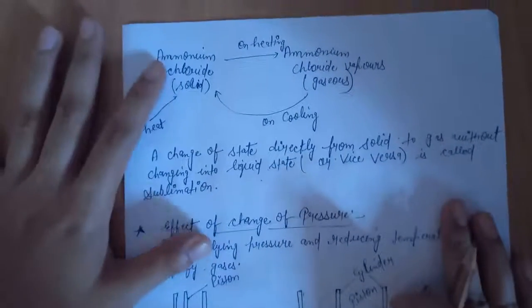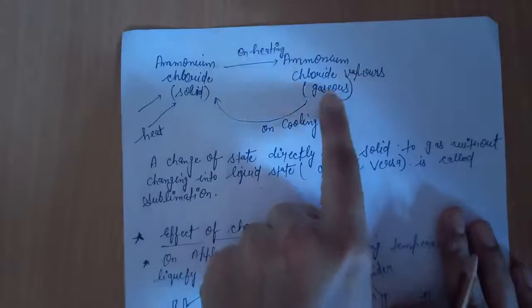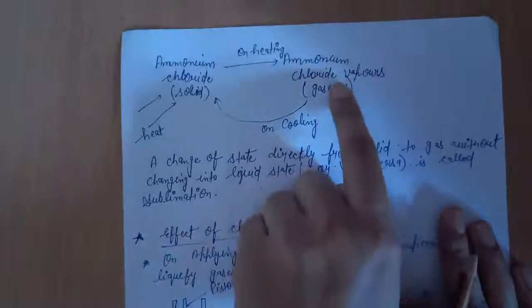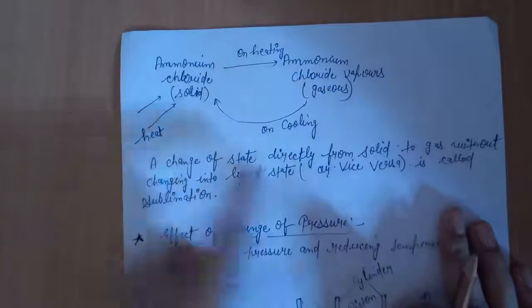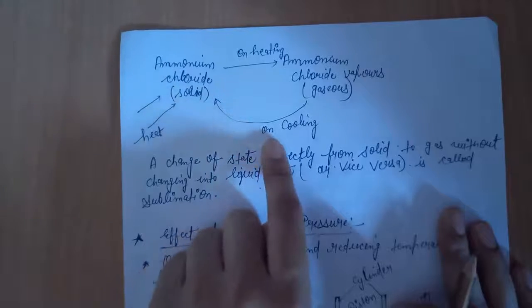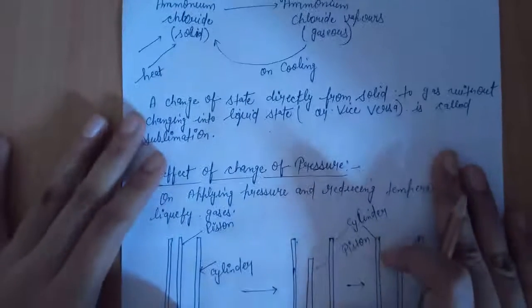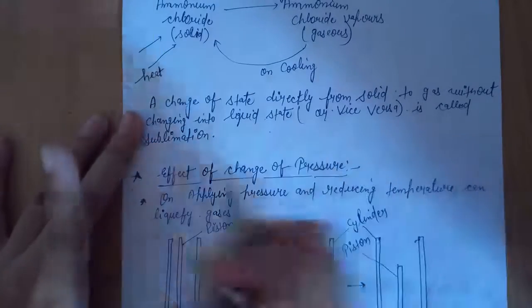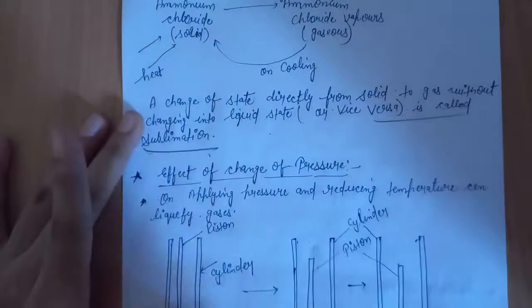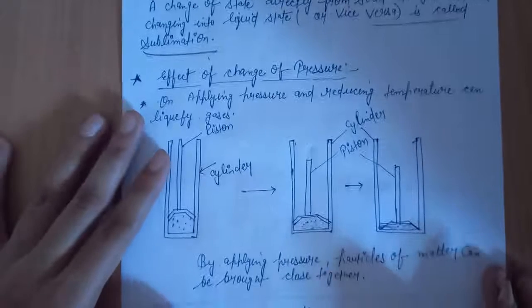Such as ammonium chloride, which is solid, on heating converts into the gaseous state, and ammonium chloride in the gaseous state converts into solid on cooling. A change of state directly from solid to gas without changing into the liquid state is called sublimation, and that process we call sublimation.